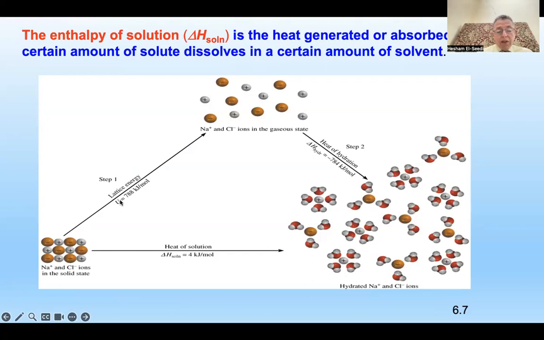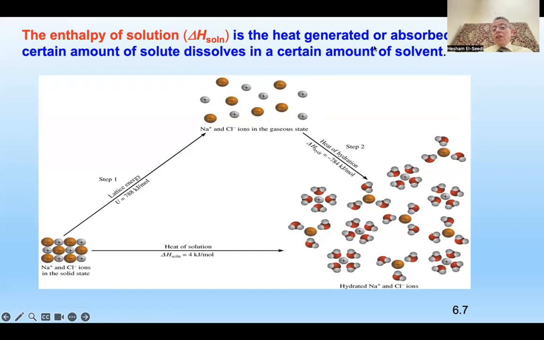In step 1, here is the amount. In step 2, it will be minus. Here is positive, here it will be minus. What about the heat of solution? From here to here is 4 kJ, right? So this is the enthalpy of solution.